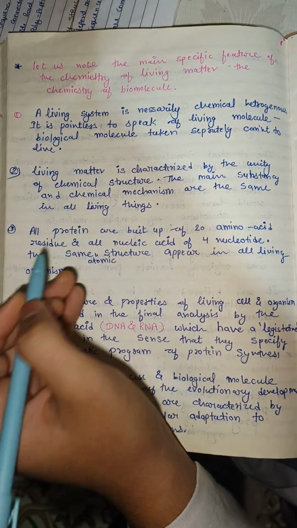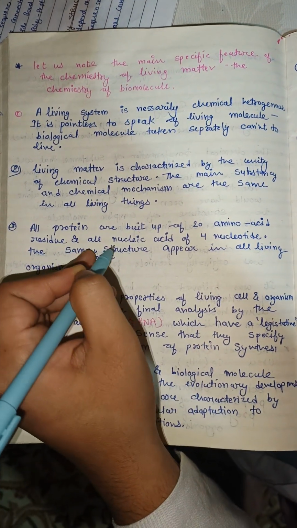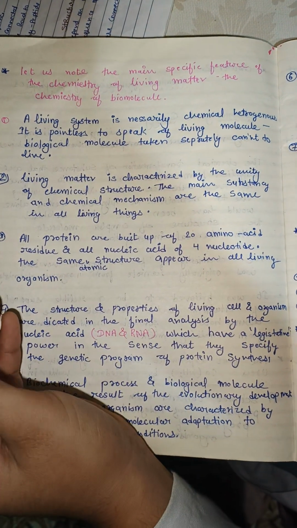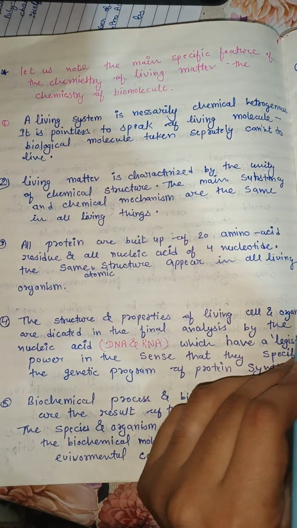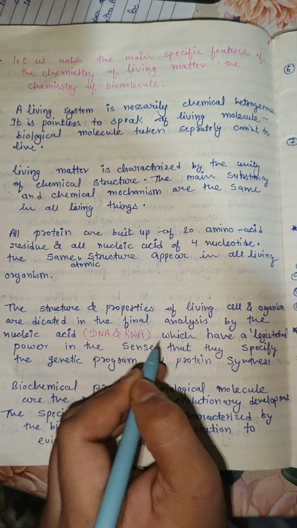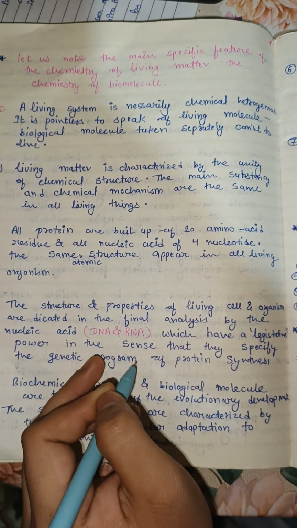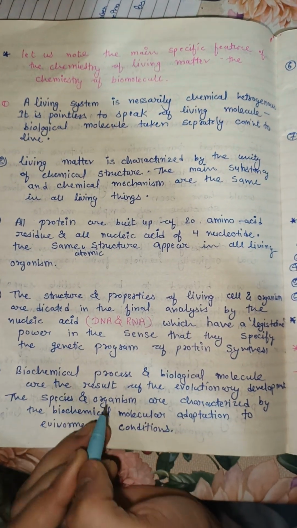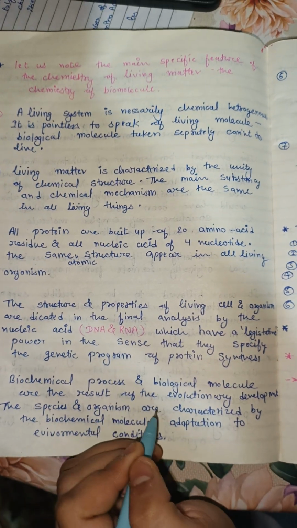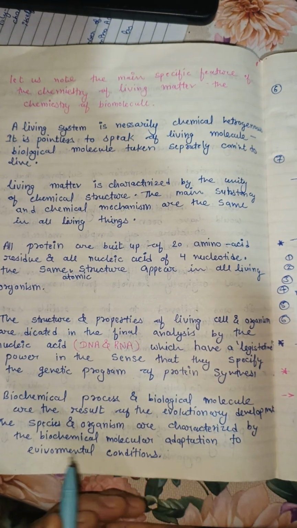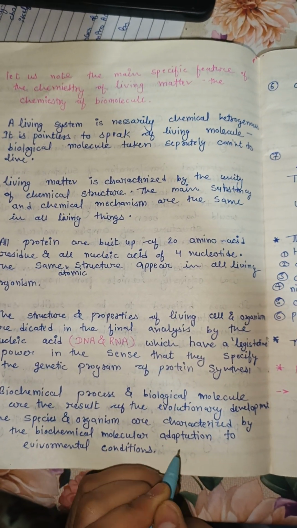All proteins are built up of 20 amino acid residues and all nucleic acids of 4 nucleotides. The same atomic structures appear in all living organisms. The structure and the properties of the living cell and organism are dictated in the final analysis by the nucleic acids like DNA and RNA, which have a legislative power in the sense that they specify the genetic program of protein synthesis. Biochemical processes and biological molecules are the result of evolutionary development. The species and the organism are characterized by biochemical molecular adaptation to the environmental conditions.